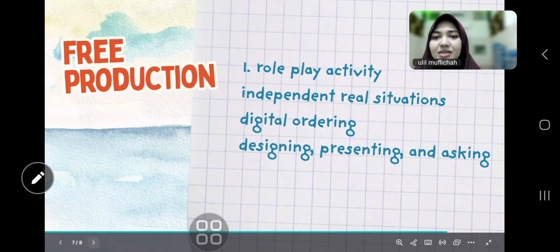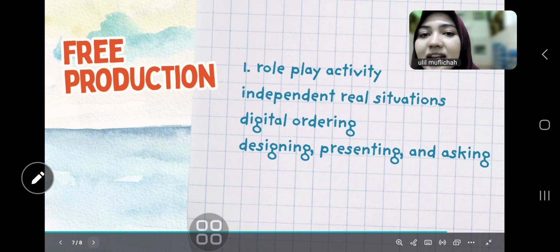After the activity, students can perform their role play in front of the class, or record it using their smartphone. This activity helps students improve their speaking skill, confidence, pronunciation, and ability to communicate in real life situations.